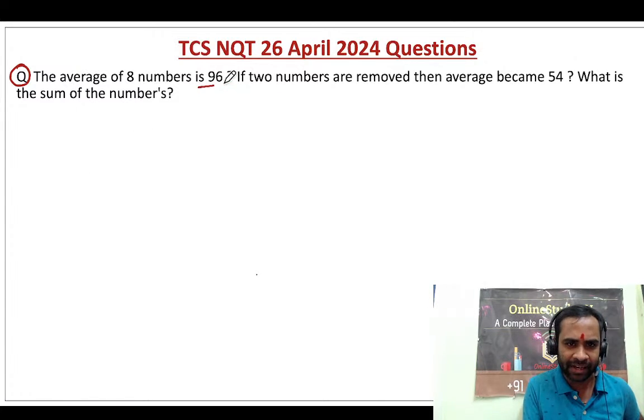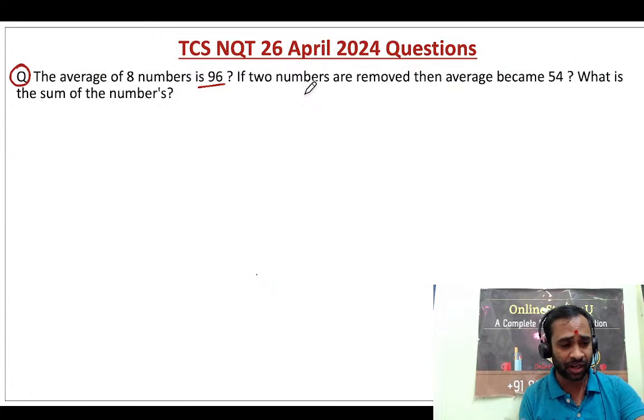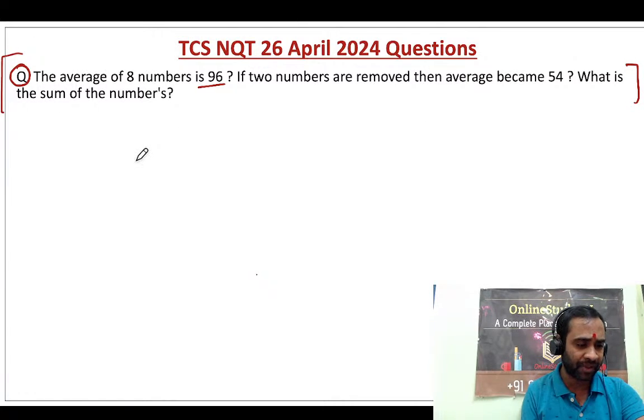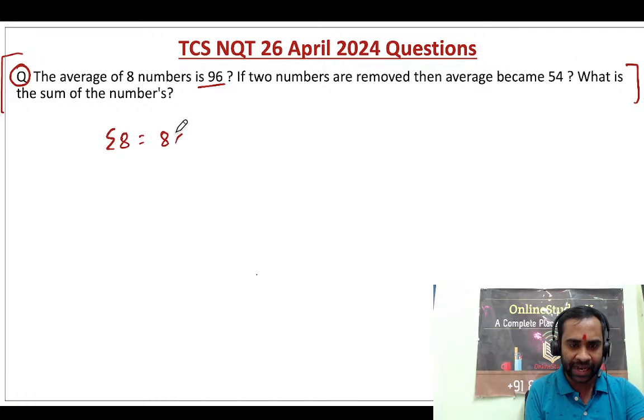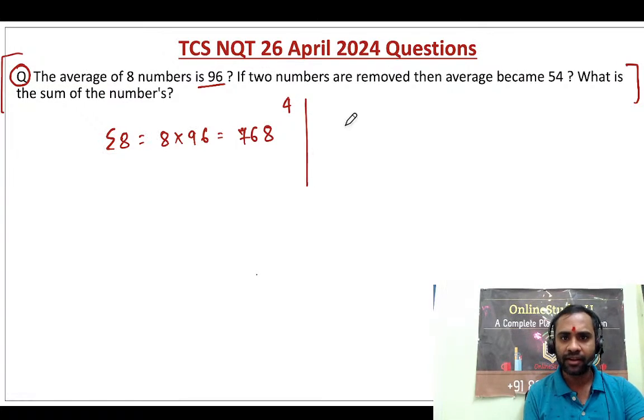Now, the average of 8 numbers is 96. How are you, sir? I practice for TCS NQT from your videos. Free videos are not going to help you very much, because we also need to solve difficult problems, man. Thank you for your patience, sir. So the average of 8 numbers is 96. What will be the total sum? The total sum of 8 numbers will be 8 into 96. 8 sixes are 48, 8 nines are 72, plus 4 is 76, so 768. Then if two numbers are removed, the count becomes 6, so the sum will be average into number.